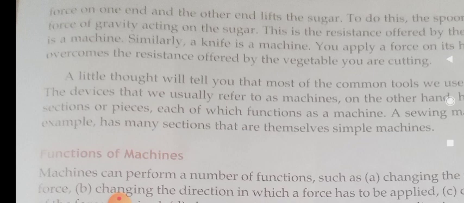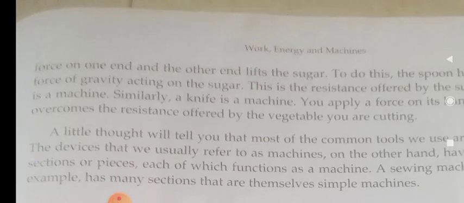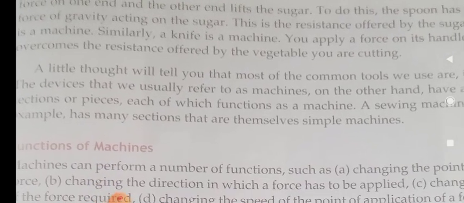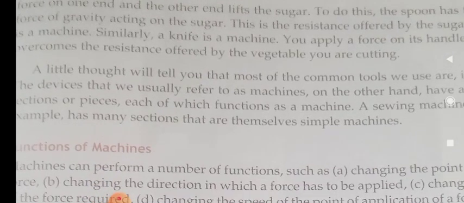So not only things with many parts are called machines, but also simple things like a knife and a spoon act as machines. A machine should overcome the resistance offered at some point when force is applied on it. Do you understand this, children? Hope you have understood the concept well.